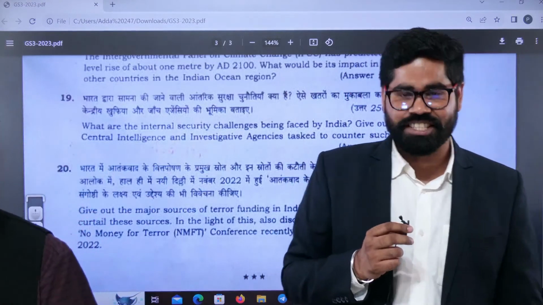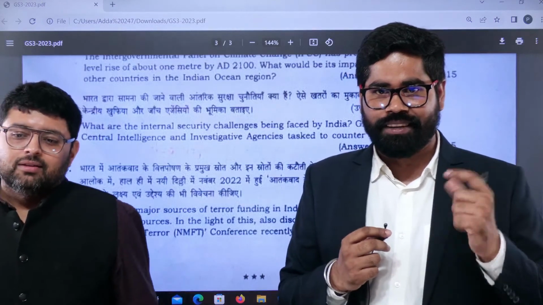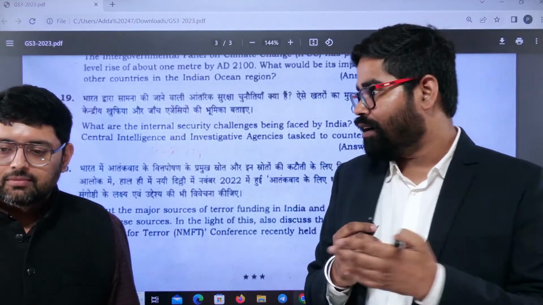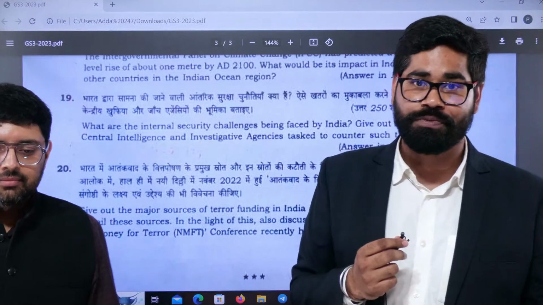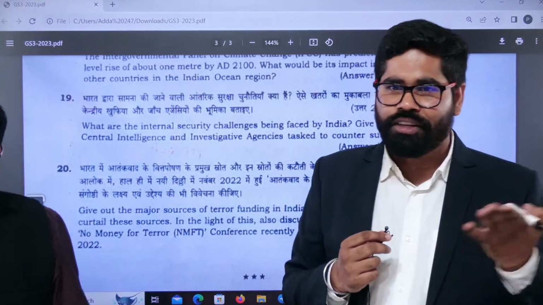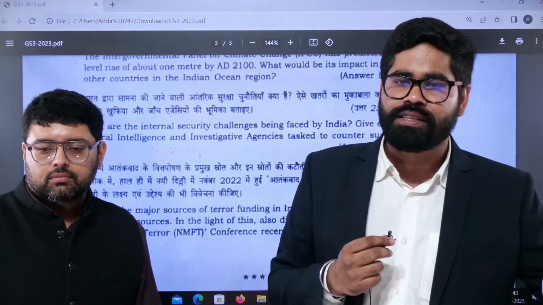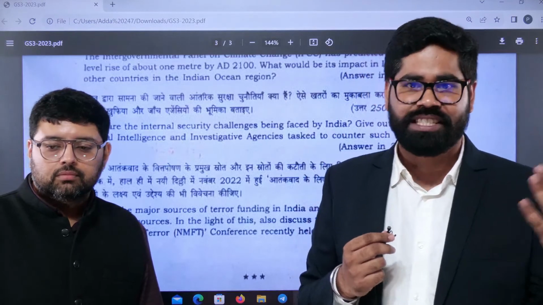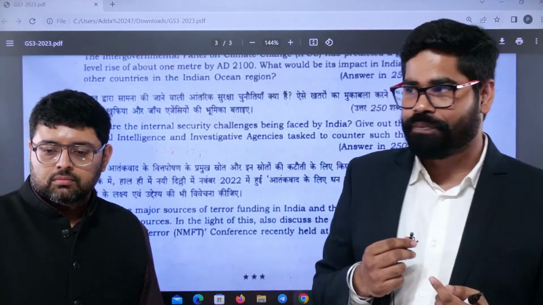Just a few lines about the paper. You can see that the pattern of the questions has nearly remained the same. They have been asking 3 questions from science and tech, 4 from internal security, and 4 or 5 from environment and disaster management. This is the normal pattern. This time there is a bit more focus on the standard part of the syllabus, not the static but the standard part, and the dynamic is still there. So this is the orientation of the paper.